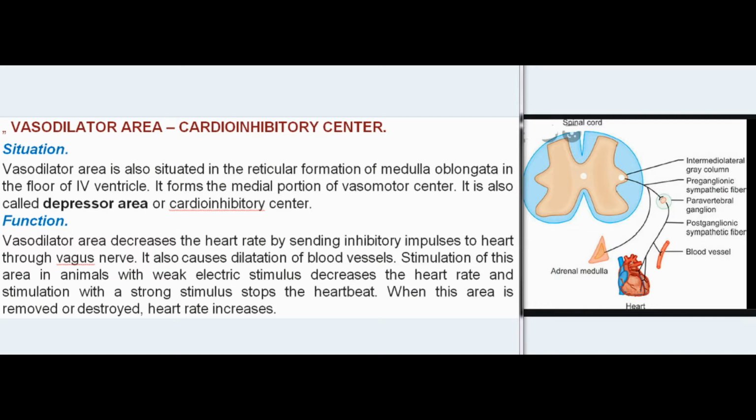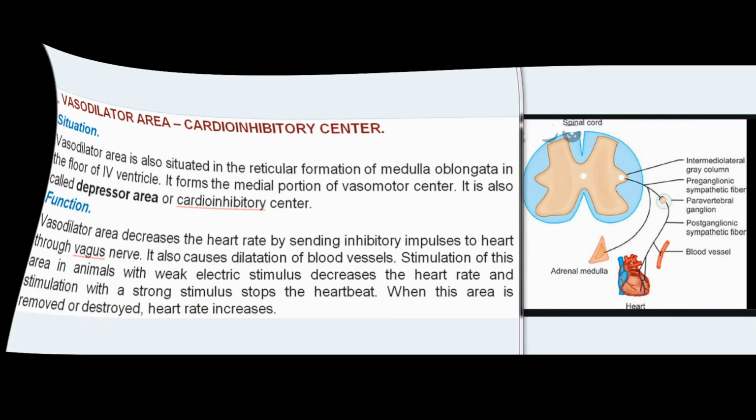Function. Vasodilator area decreases the heart rate by sending inhibitory impulses to heart through vagus nerve. It also causes dilatation of blood vessels. Stimulation of this area in animals with weak electric stimulus decreases the heart rate, and stimulation with a strong stimulus stops the heartbeat. When this area is removed or destroyed, heart rate increases.